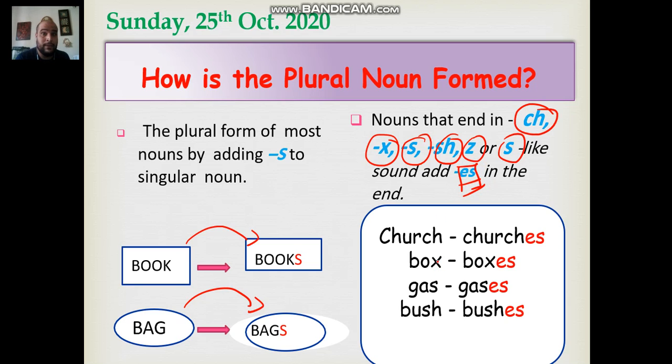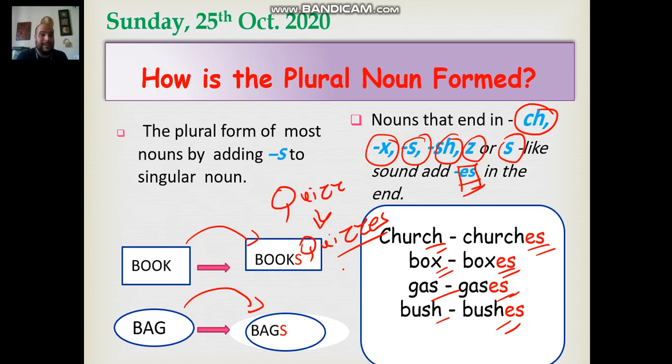Clear, my boys? For example, here I have church. It's going to be churches. Box, boxes. Gas, gases. Bush, bushes. Quiz with a Z is going to be quizzes. You see, my boys? As easy as that.